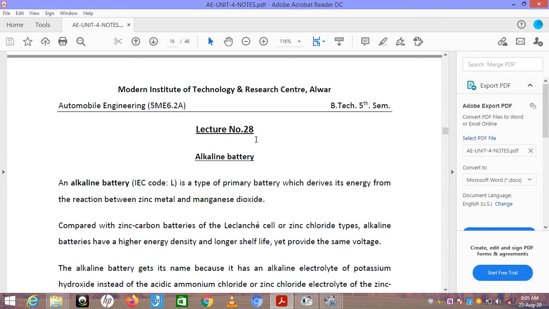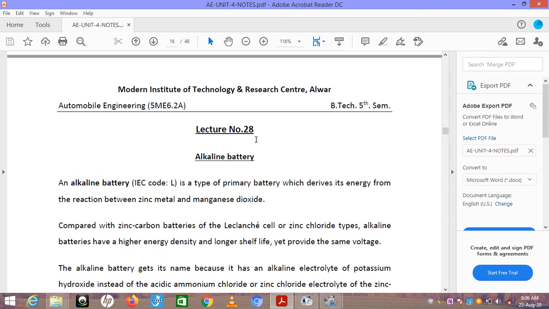Now we start our next lecture, and in this lecture we will discuss the next type of battery, that is the alkaline battery. An alkaline battery is a type of primary battery which derives its energy from the reaction between zinc metal and manganese dioxide.